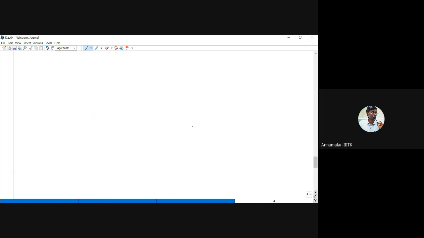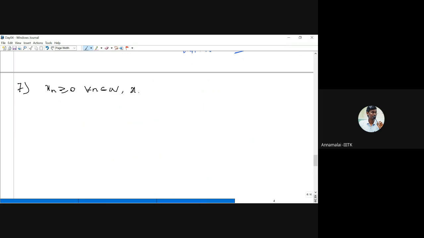Okay. So the next problem: suppose we have a sequence of positive numbers, xn greater than or equal to 0 for all n. We have a positive sequence. And suppose xn converges to x. Now prove that the square root of xn converges to the square root of x.